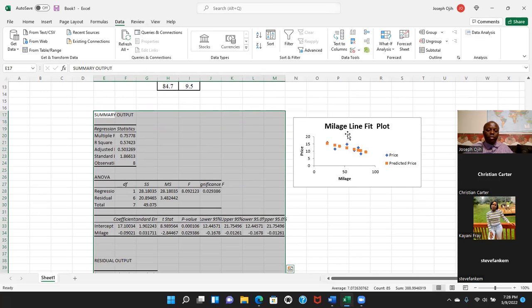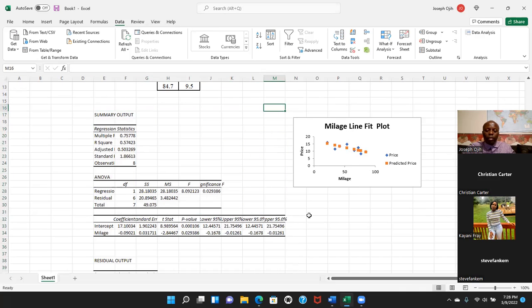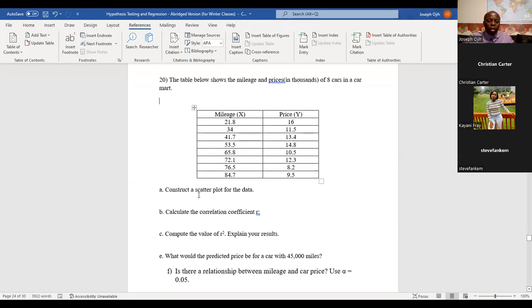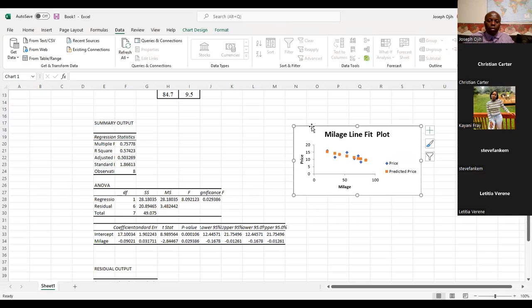You can see the scatter plots. Now we can answer all the questions that we are asked to answer. The first question they asked us is this one here. It says, construct a scatter plot for that. And here is the scatter plot right there. You can just click on it and copy it. Then go and paste it in your workbook. That's your scatter plot right there.